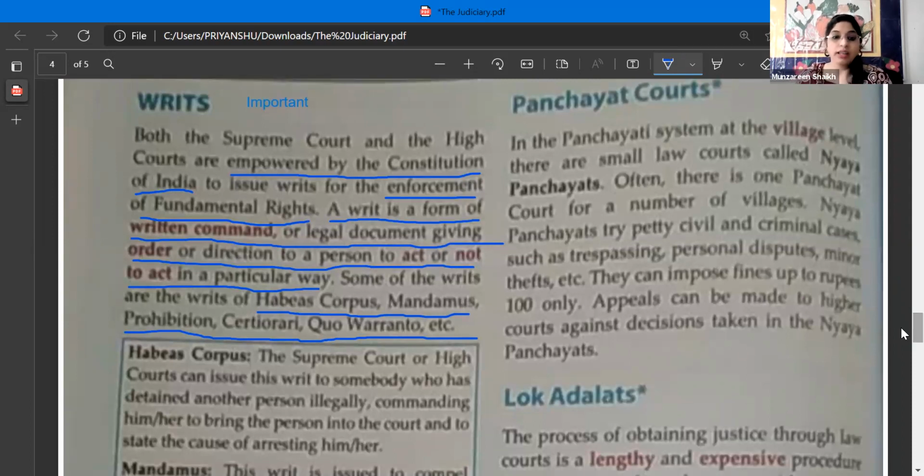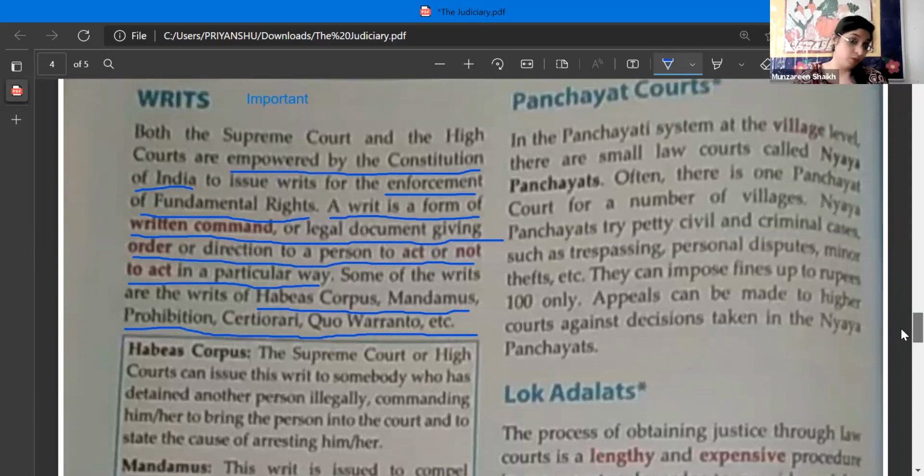You might get a question on this. All these four, five types are very important. Now we'll understand each of these in detail.